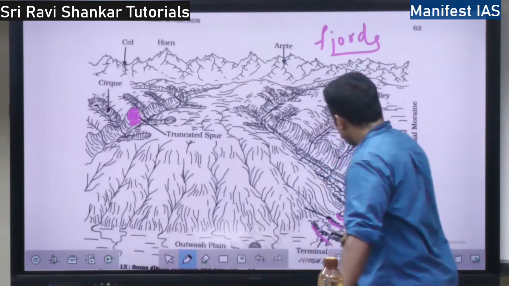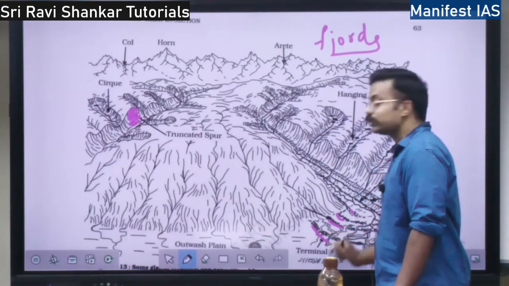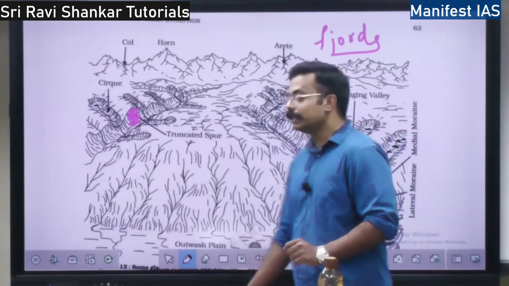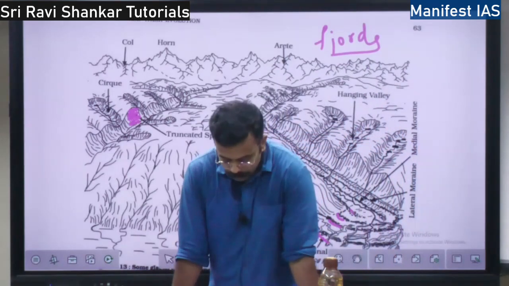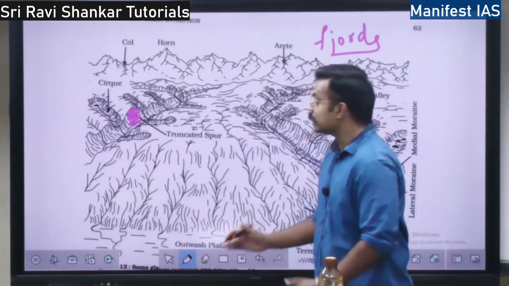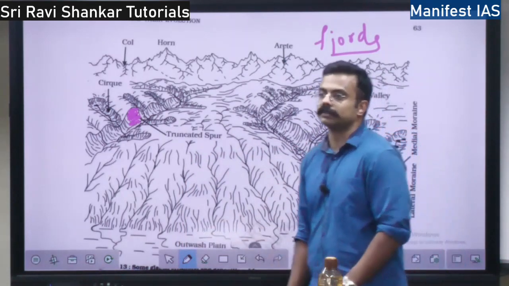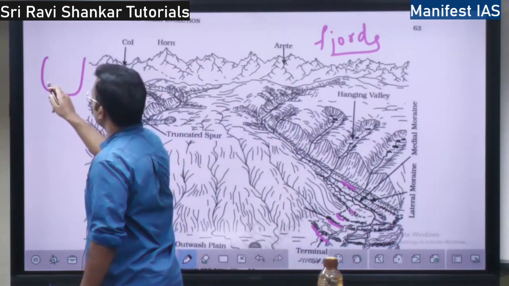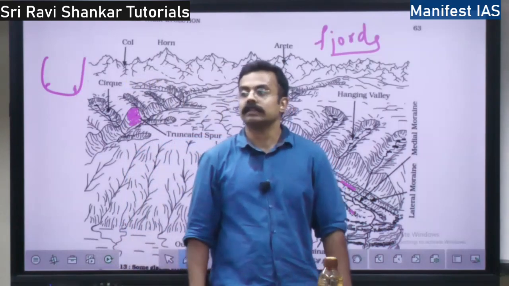At the end of the glacier, if there are certain moraines, those are called terminal moraines. These are terminal moraines at the end of the glacier valley. Then if they are at the side, on both the sides of the valley, it is called lateral moraine, right?